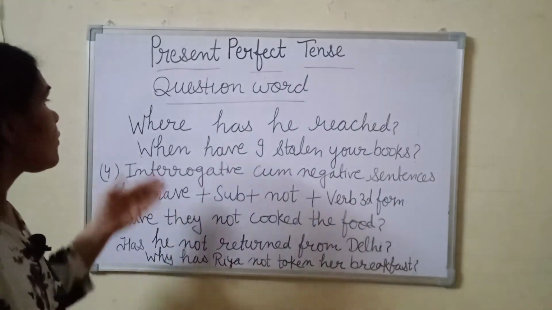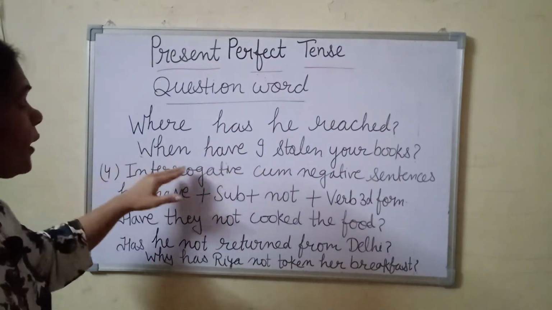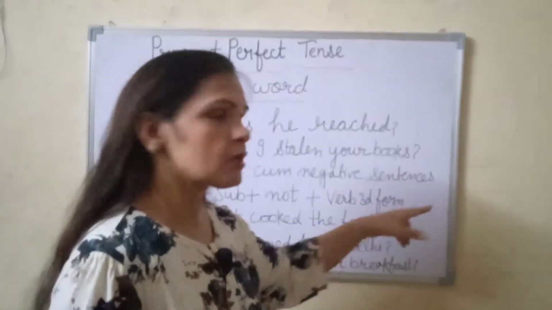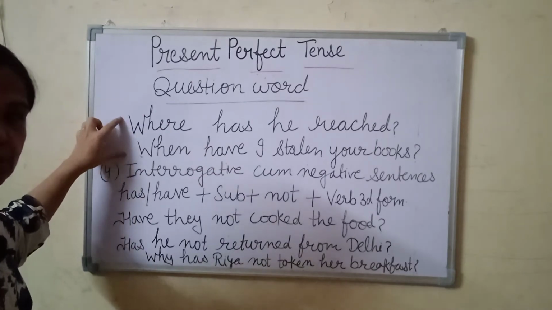So we see, where has he reached? This is a question word. Okay, when have I stolen your books? And last question mark. So what are we putting here? Has or have, and the question word first.